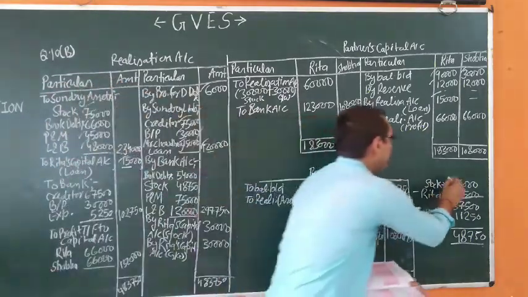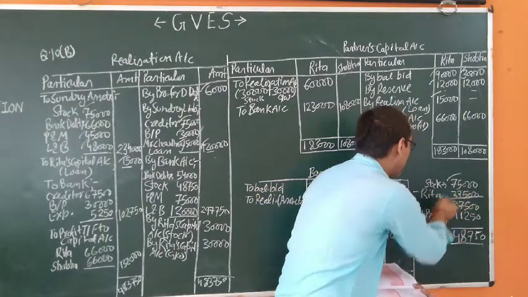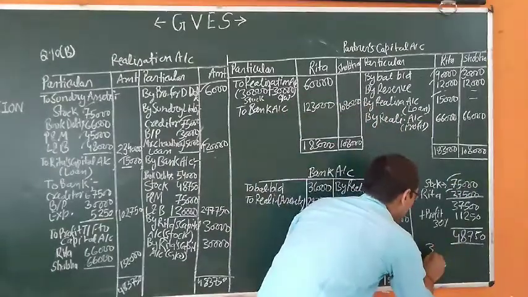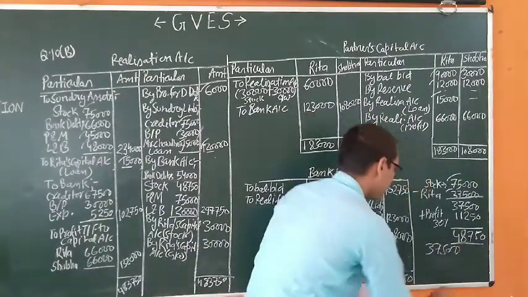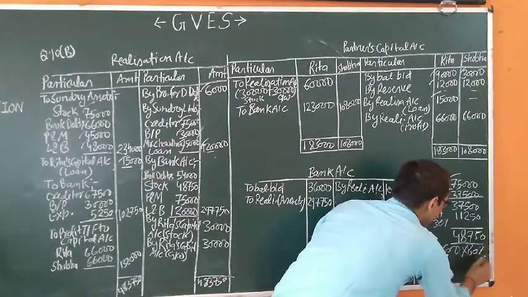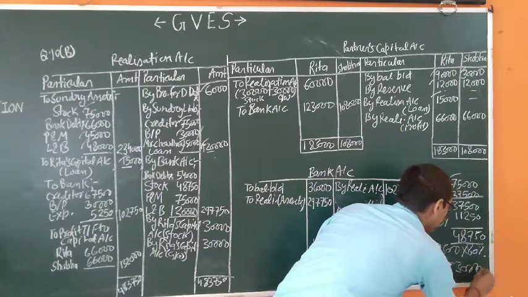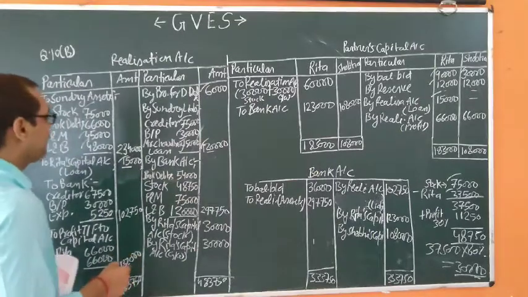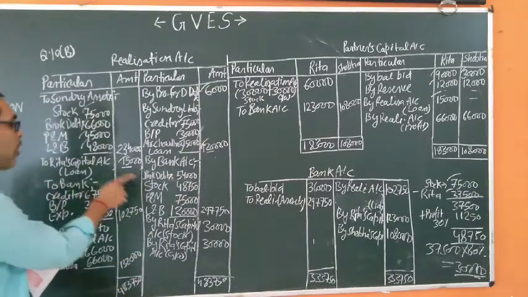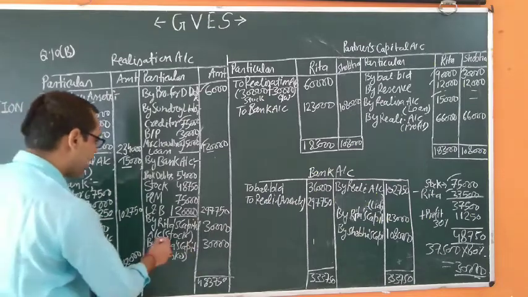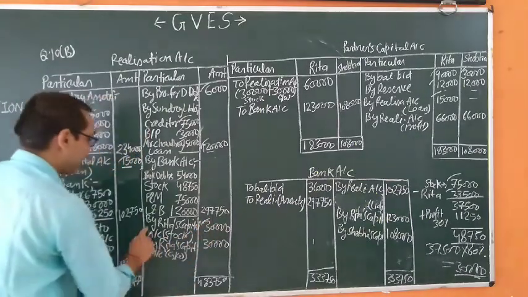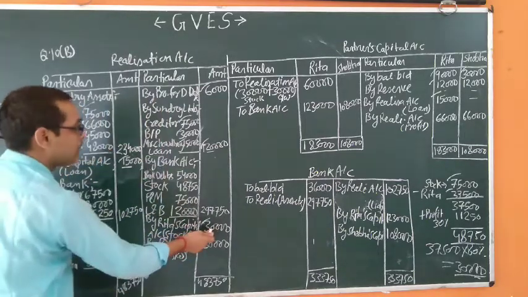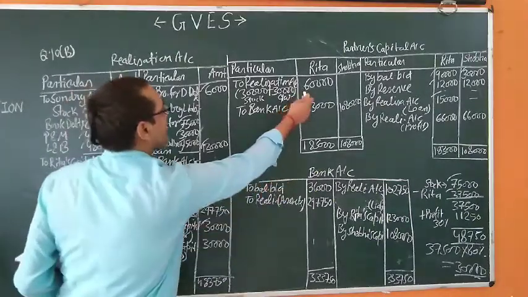After that she also took over 50% of the stock at a discount of 20%. The stock was 75,000, so 50% of stock is 37,500, and if we calculate 37,500 into 80%, it comes to 30,000. So Rita took over the stock at rupees 30,000. If a partner takes over any asset, it is written on the credit side of the realization account and the debit side of his capital account.